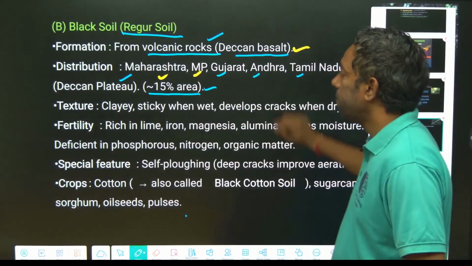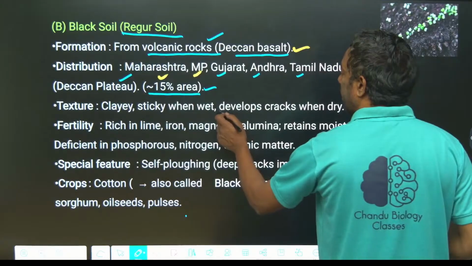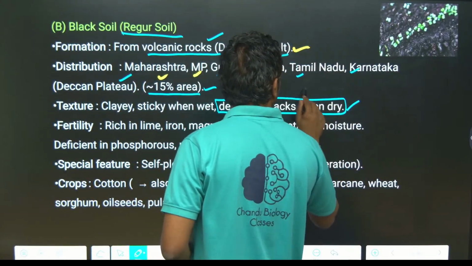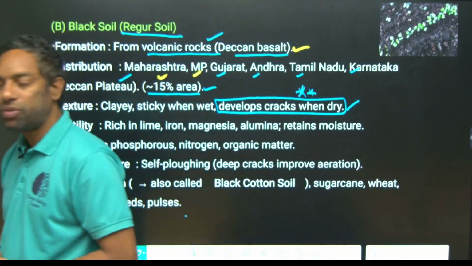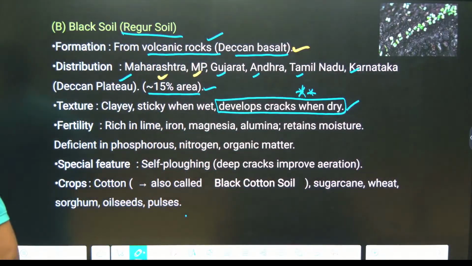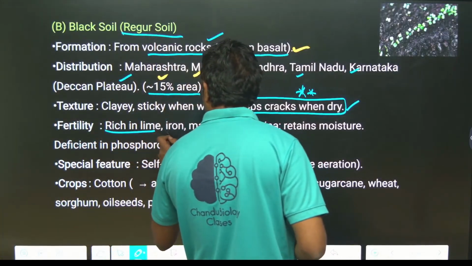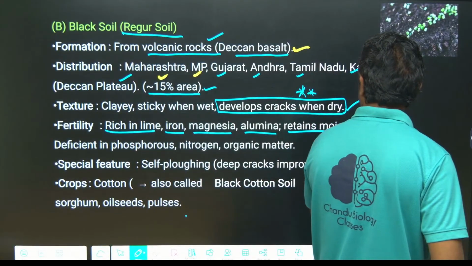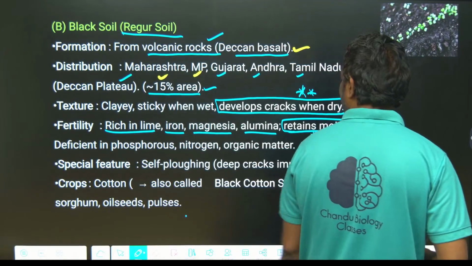It is clay, sticky and wet, and it develops cracks when dry. This is important, they can ask you about the character of black soil. They develop cracks when it comes to the dry. It is rich in lime, iron, magnesium, aluminum, and it retains moisture. Retain moisture is important for the coming exam, guys.